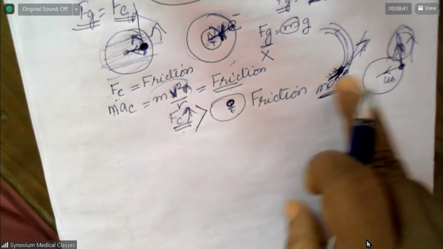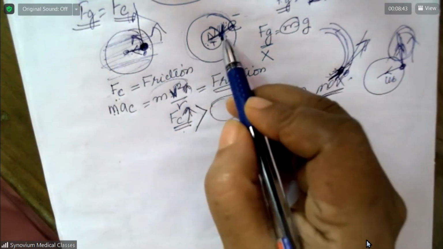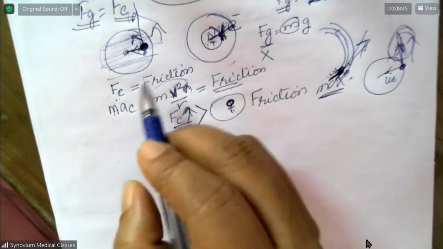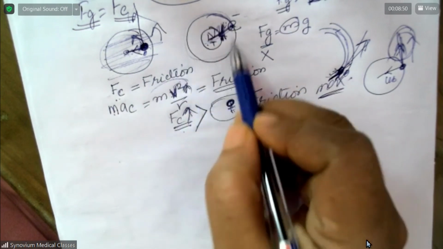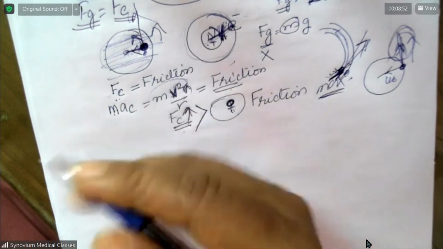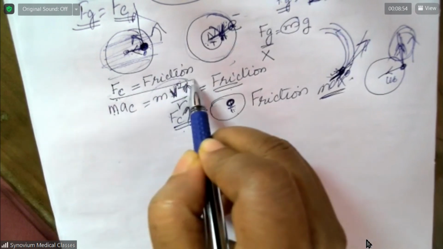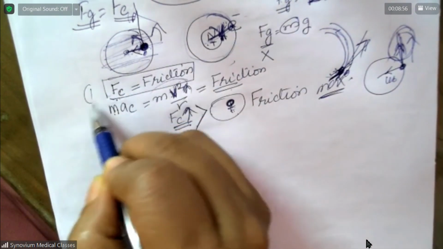All right, same situation. So here in this case, what should you write? When a mass goes in a circular path, the centripetal force is provided by the friction, number one.